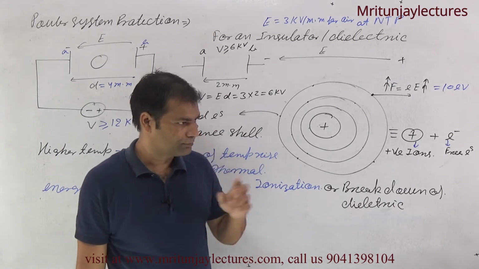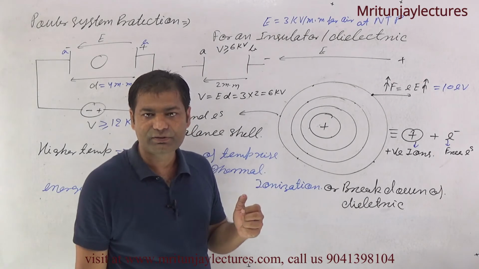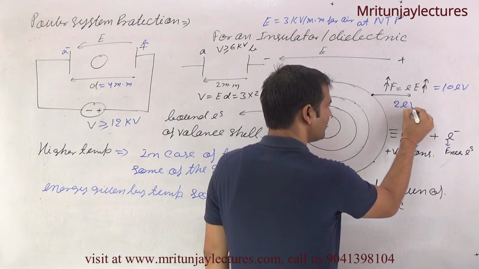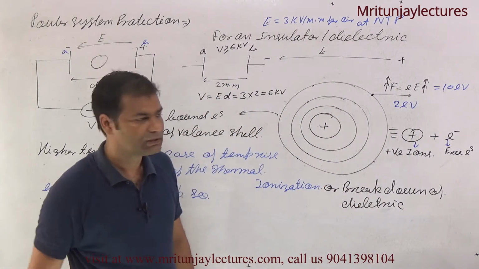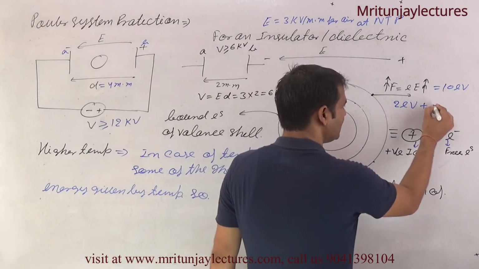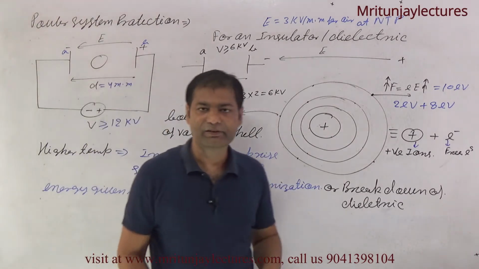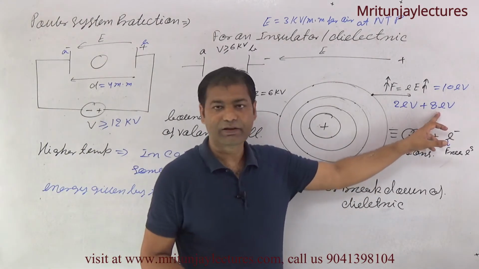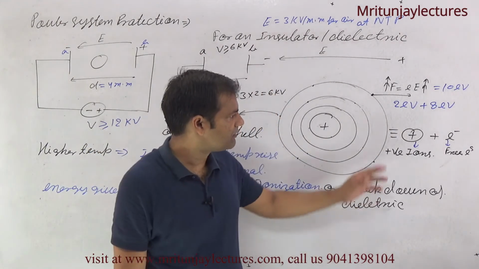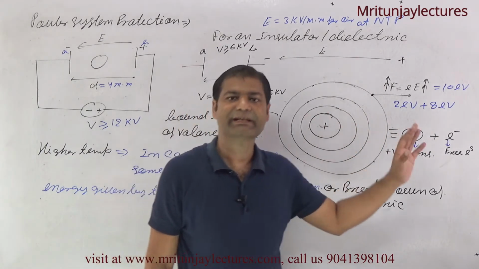Now if temperature rises, the electron gains, suppose, 2 electron volt of thermal energy. So how much is required? 8 electron volt. It means if 8 electron volt is provided by the source, then the valence electron detaches from the atom.